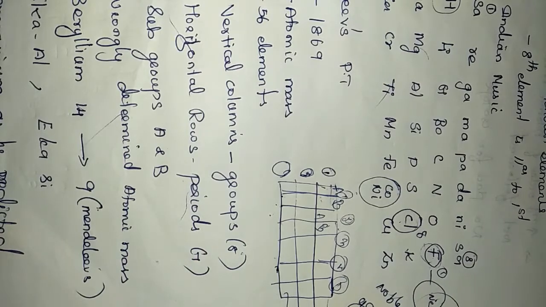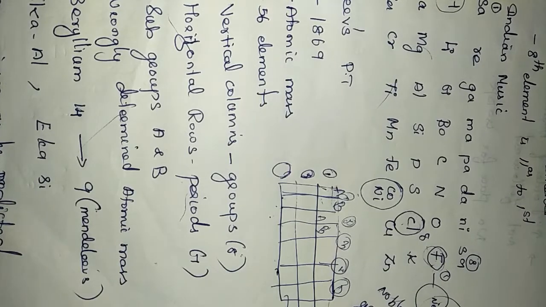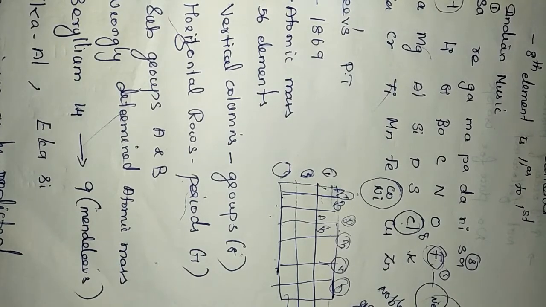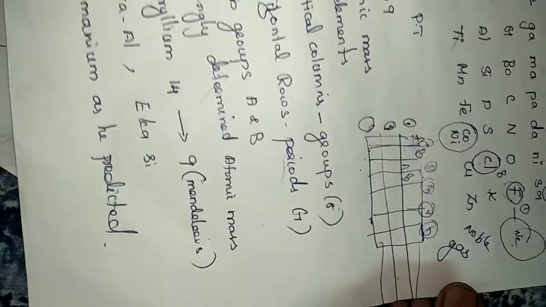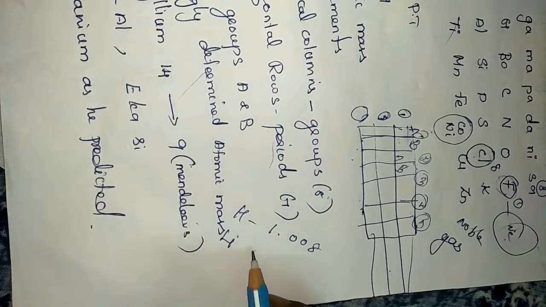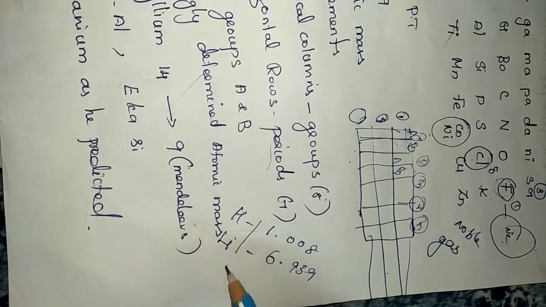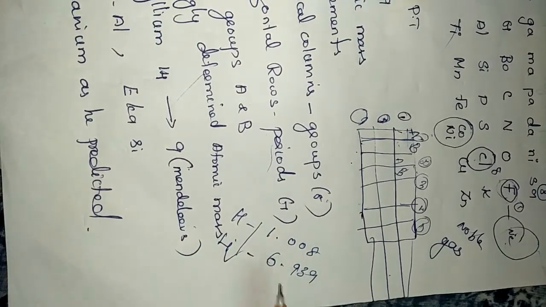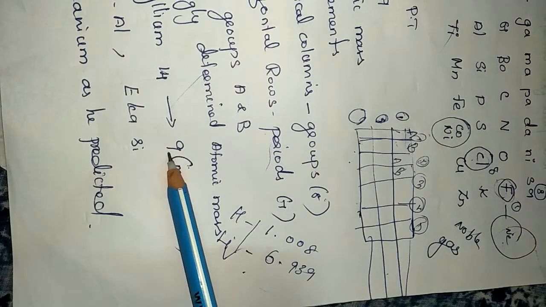He arranged according to increasing order of atomic mass only. Hydrogen has atomic mass 1.008, so the first place goes to hydrogen. The second one is lithium, because it has atomic mass 6.939. Like that, he arranged all the elements in increasing order of atomic mass. Beryllium should be placed in the 14th position, but he placed it in the 9th position. So it is totally wrong.